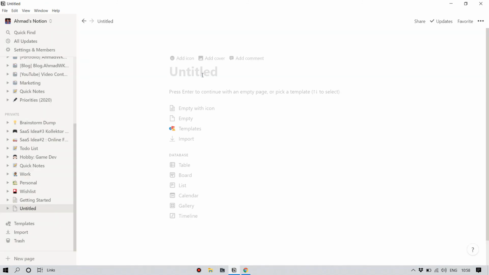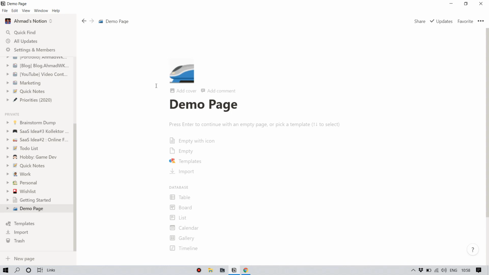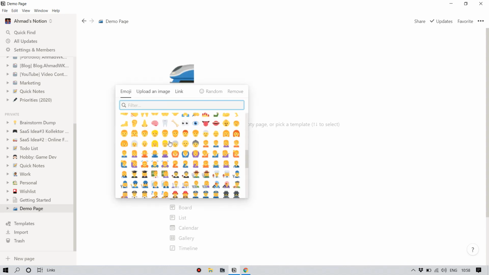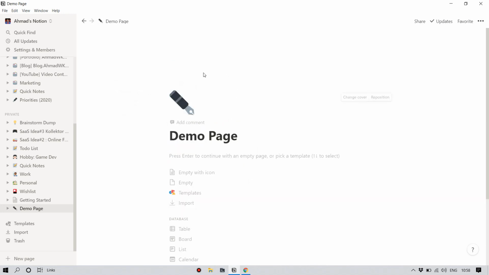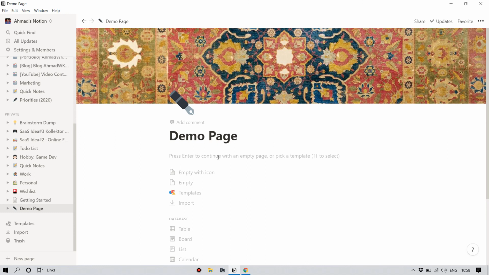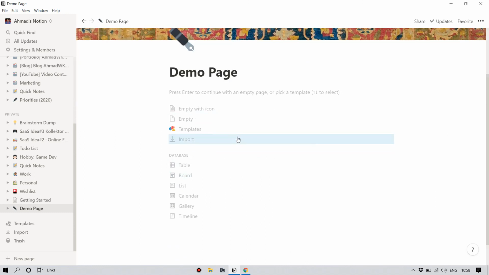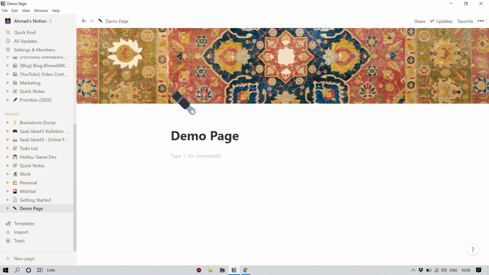So you can add a title, you can add an icon to the title. There are a bunch of icons here. You can add a cover image also, and you can connect a bunch of pages together and create a mini kind of database thing. So you can connect different boards with different pages. Any information you have in Notion, you can interlink, and you can connect all of those things and create your own database. You can do markup type of thing, create bullet lists.